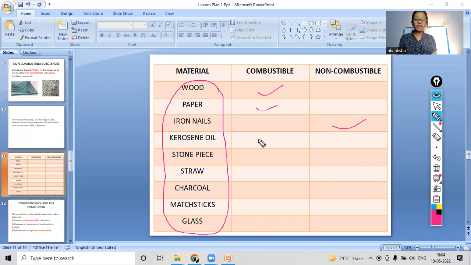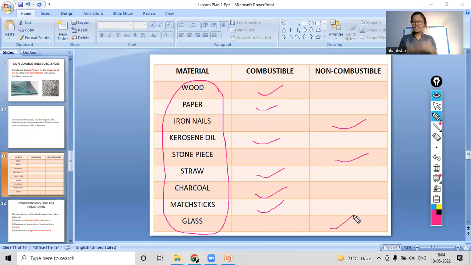So kerosene oil, is it combustible or non-combustible? It is combustible, yes. The stone piece is non-combustible. Straw will be combustible. Charcoal, like coal, will be combustible. Matchsticks, highly combustible because we use them for burning only. And what about glass? Glass is non-combustible.